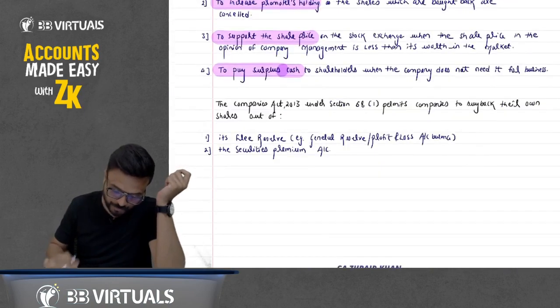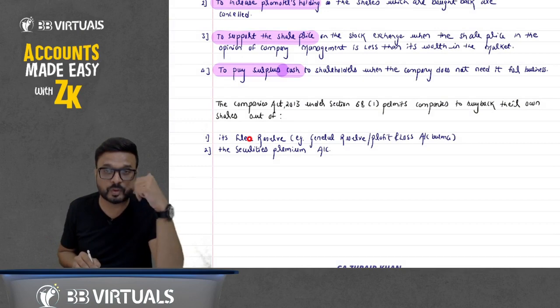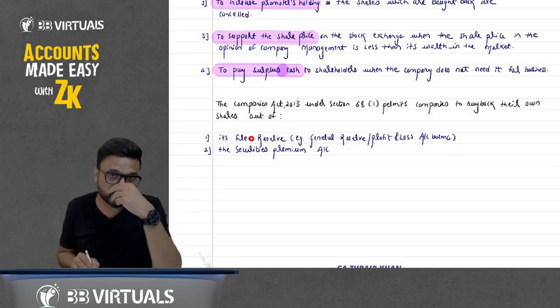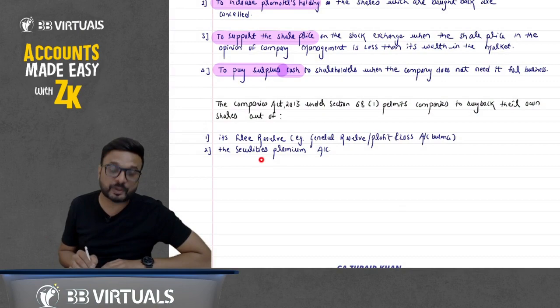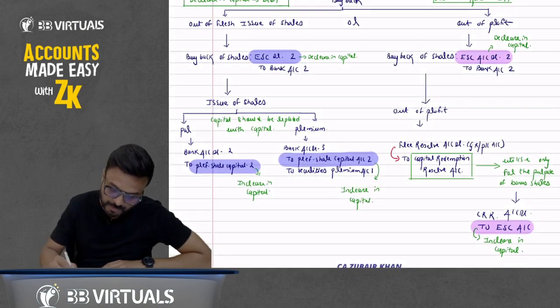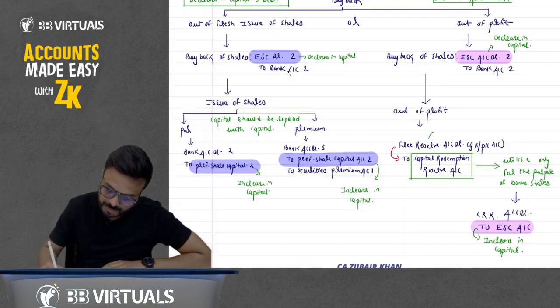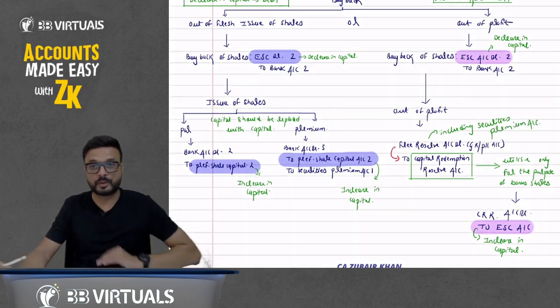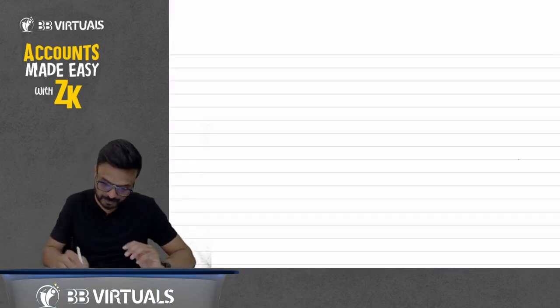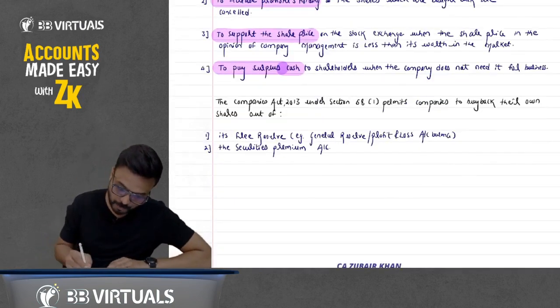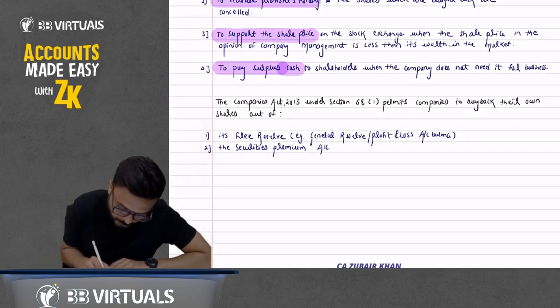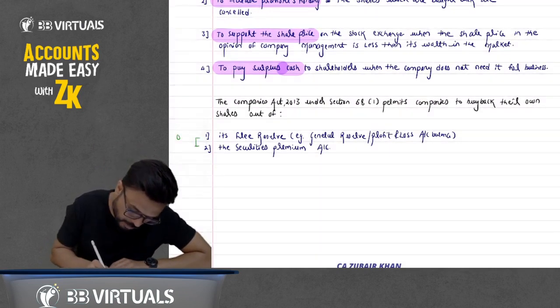Out of profit means you are creating the CRR account by utilizing this free reserve, but that free reserve includes securities premium account. So these 2 points are out of profit.